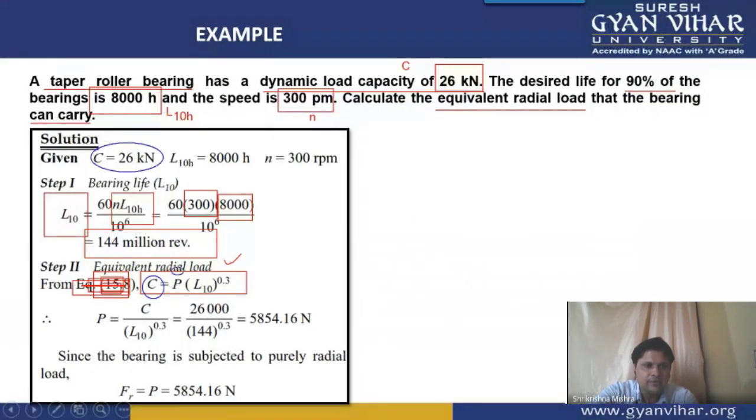We don't have P, so we will have to calculate this value of P. L10 life is there. L10 life is the life in millions of revolutions, already calculated in the previous step. Putting all these values, we can calculate the dynamic load.